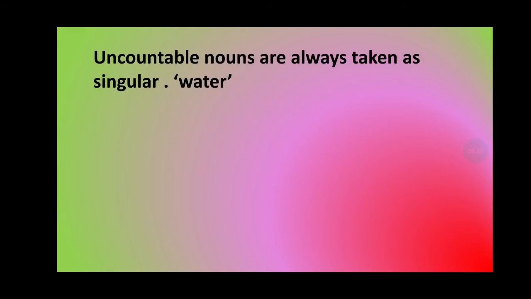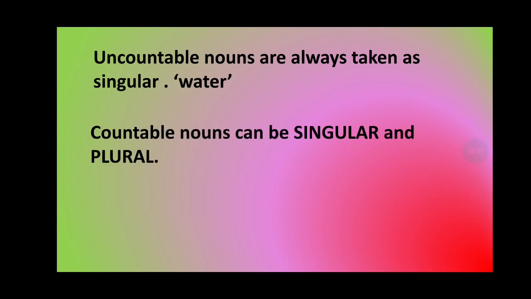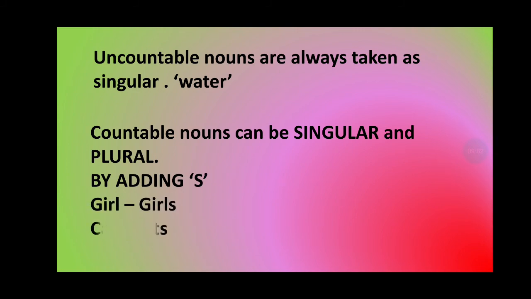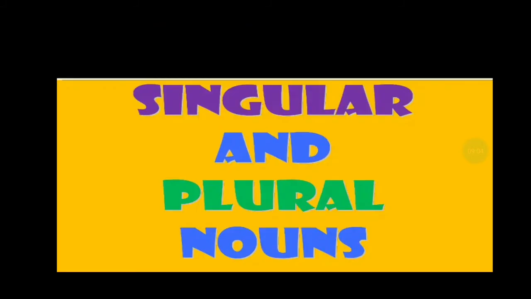Now, uncountable nouns are always taken as singular, like water. We will not say I want 2 waters or waters are there everywhere. We say water only. So uncountable nouns are always taken as singular, but a countable noun can be singular or plural. By adding s, es, ies and ves, we can make them plural. Let's see. Singular means only one and plural means more than one.